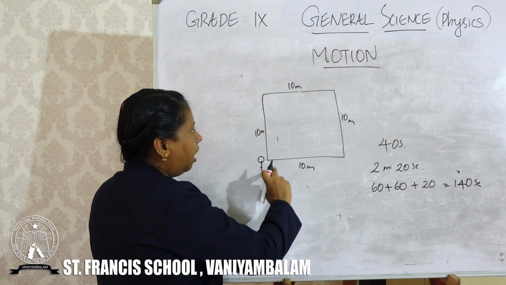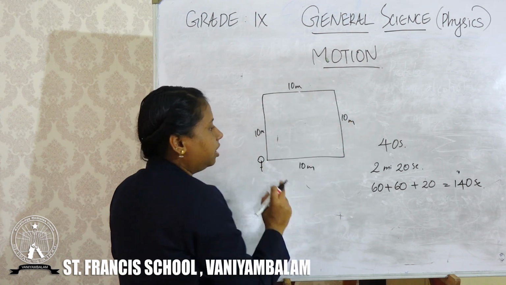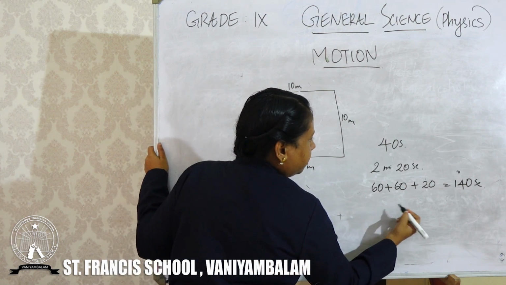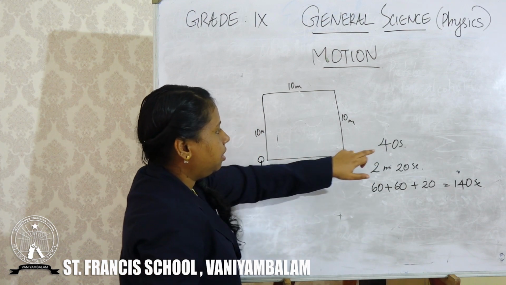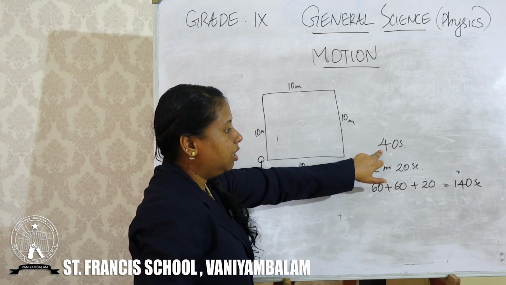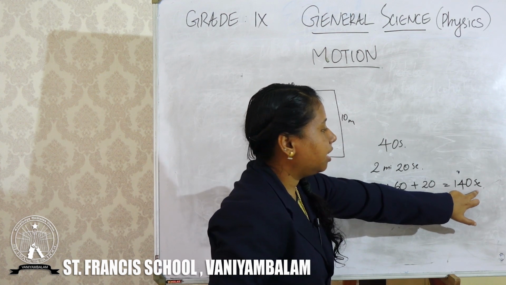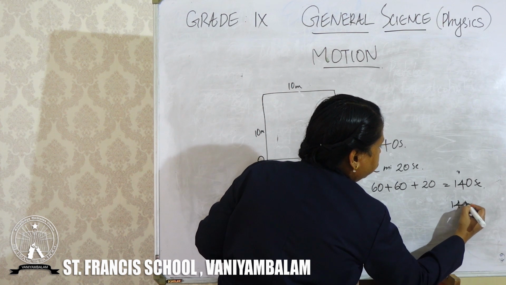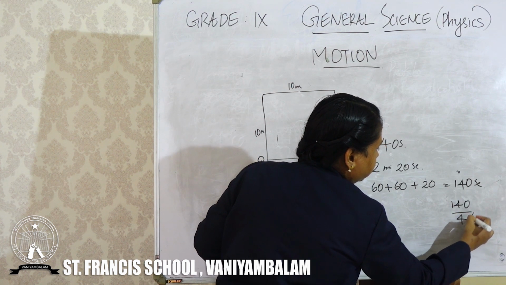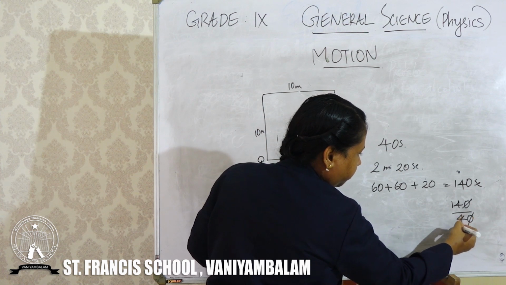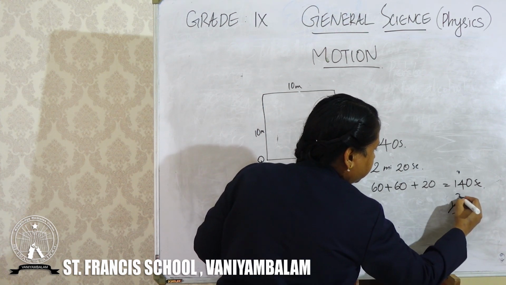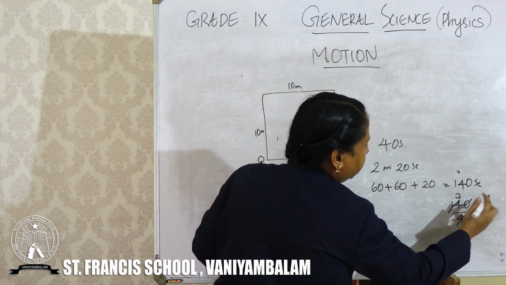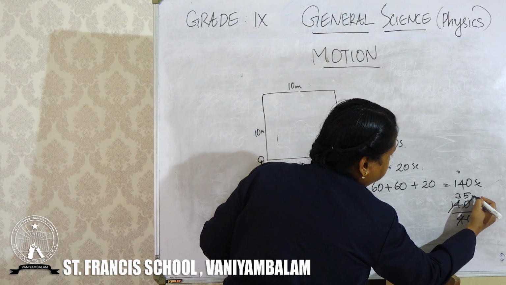So the question is, after 140 seconds, what will be the displacement? For one round, he took 40 seconds. So in 140 seconds, how many rounds will he take? So it is 140 divided by 40. 0 and 0 will cancel. 1 4 is 4, and here 3 4s are 12, and balance 2, then 20, so 3.5 rounds.